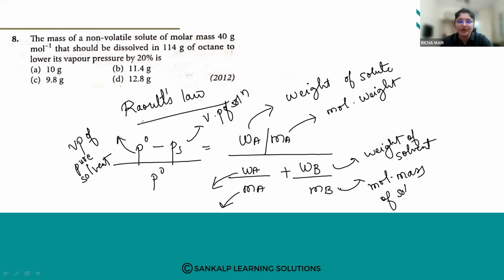We are going to use this Raoult's law formula: vapor pressure of pure solvent minus vapor pressure of solution, divided by the vapor pressure of the pure solvent, is equal to WA by MA divided by WA upon MA plus WB upon MB. I'll clear this.